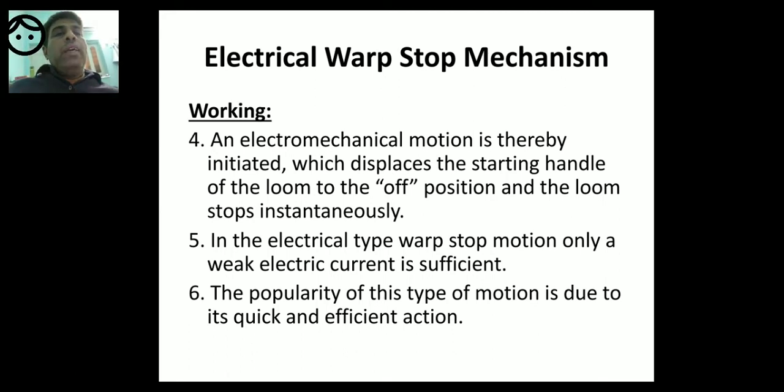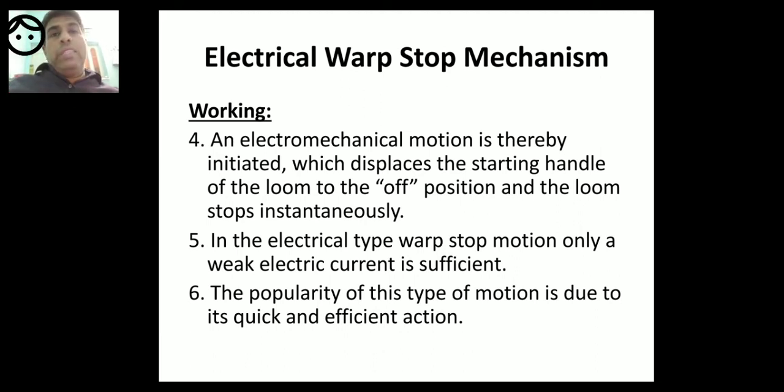So fifth point, in the electrical type warp stop motion, only a weak electric current is sufficient. So in this, what kind of current is used? Very weak electric current is sufficient. We don't need high voltage current. The popularity of this type of motion is due to its quick and efficient action.